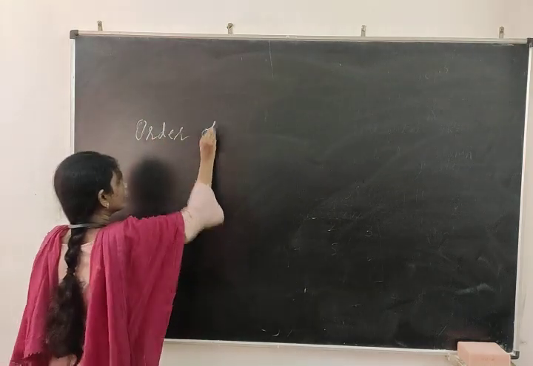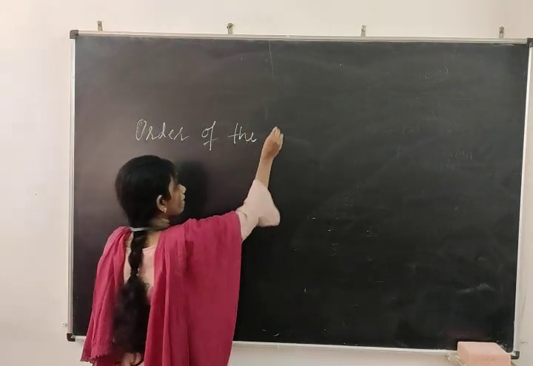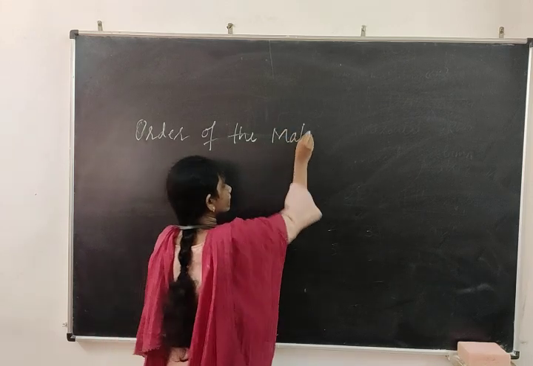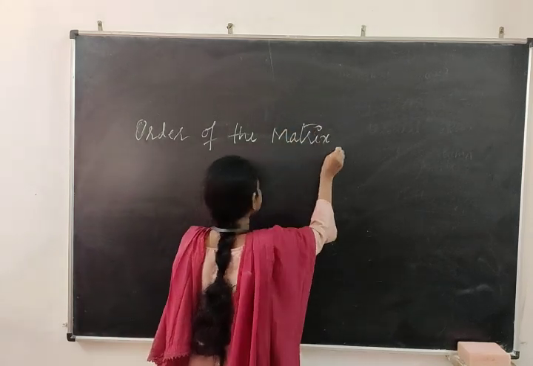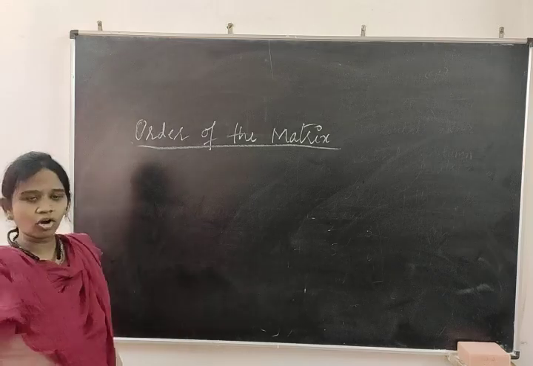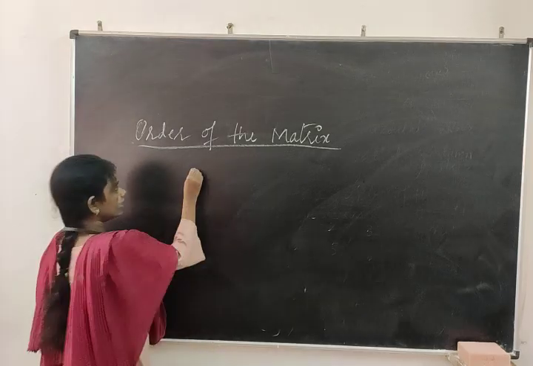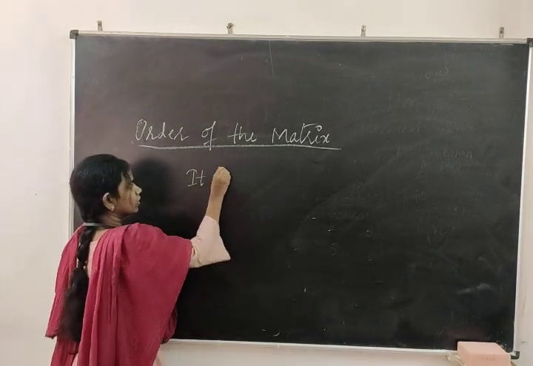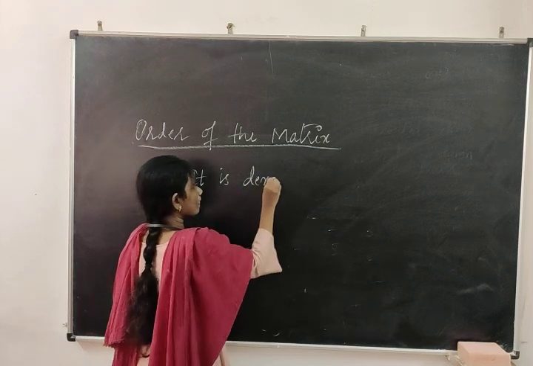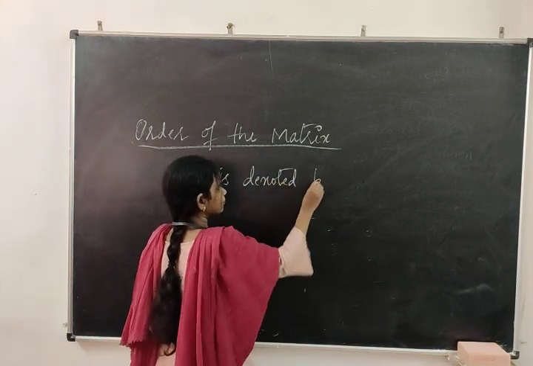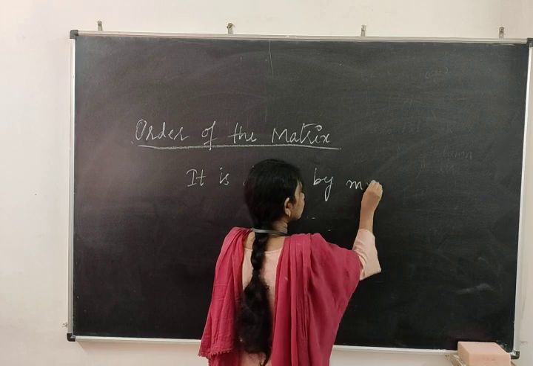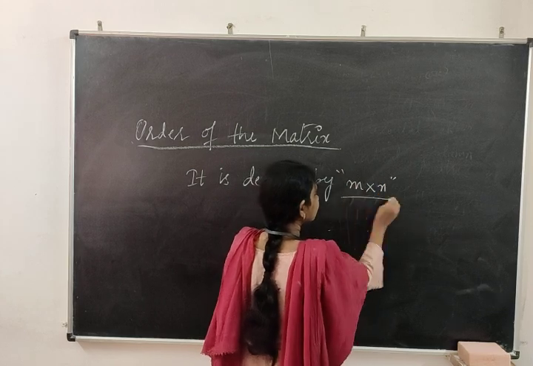Order of the matrix. It is denoted by M cross N. This is important.